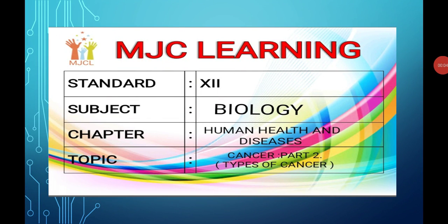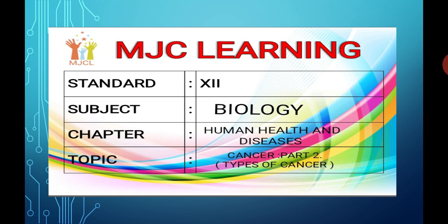Under the chapter Human Health and Diseases, today we are going to see the topic that is cancer. As I said, this topic is divided into three parts. So today we are going to see part number 2, that is types of cancer. Students, our today's topic is cancer, part number 2, that is types of cancer.